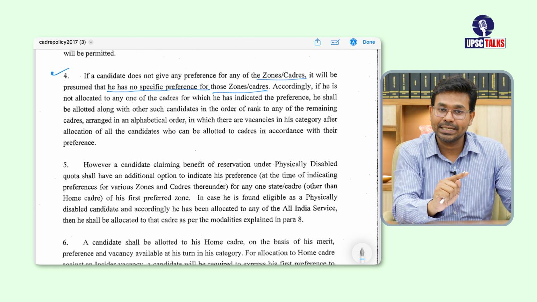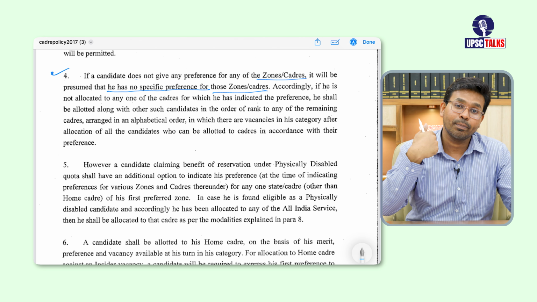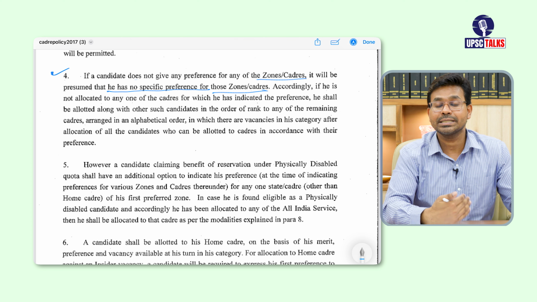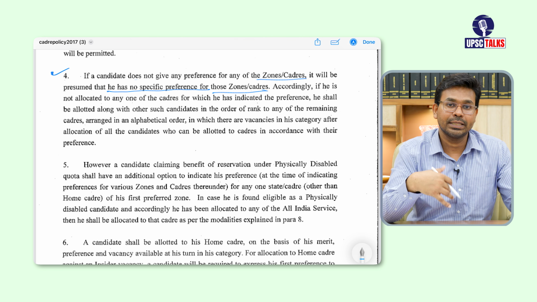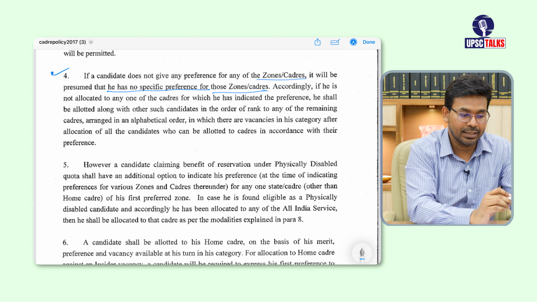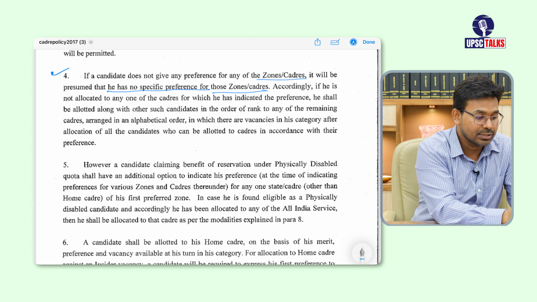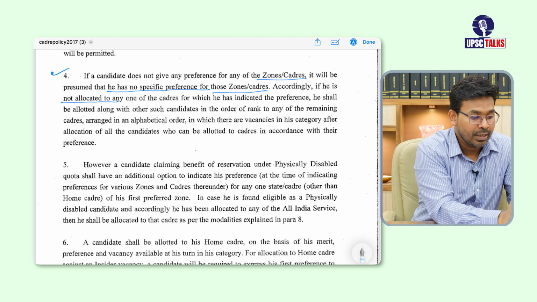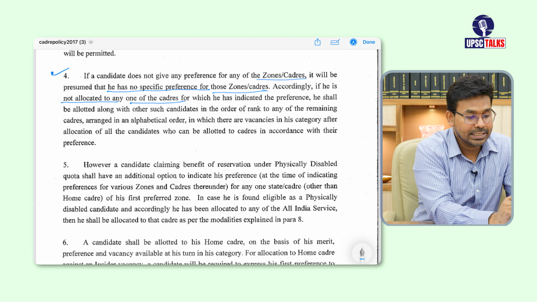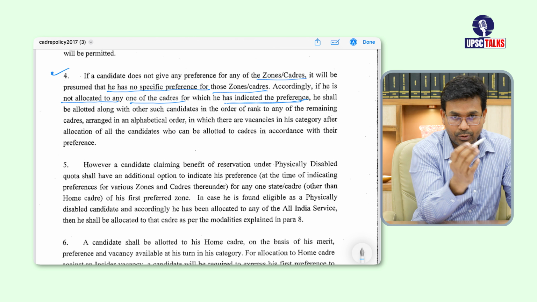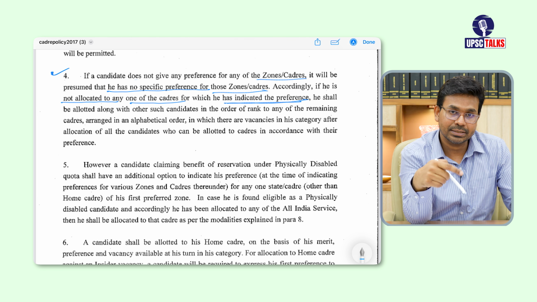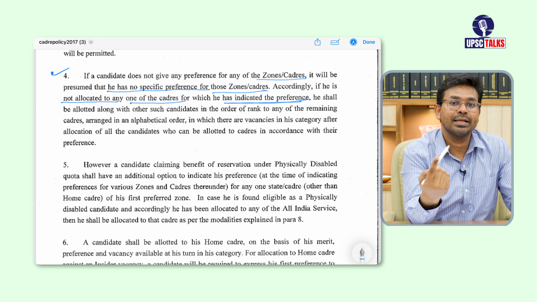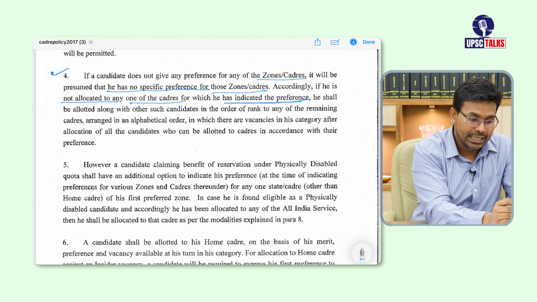But it is not the case that those zones or cadres will not be allocated to you. Those zones or cadres can be allocated to you, okay. But the mechanism that they are going to follow is mentioned over here. It says accordingly, if he is not allocated to any one of the cadres for which he has indicated preference, means you have given preference to only 3 zones, but you are not given a cadre in those 3 zones, so in that case, what will happen?